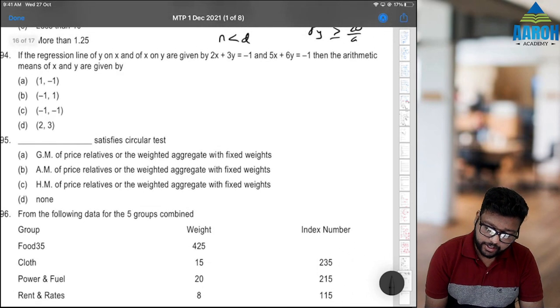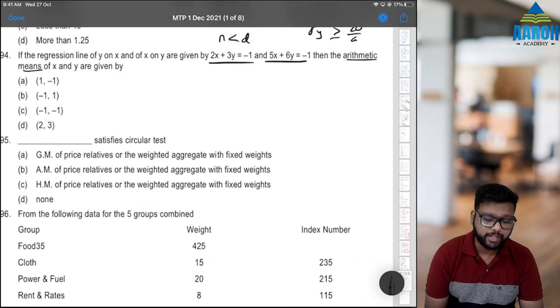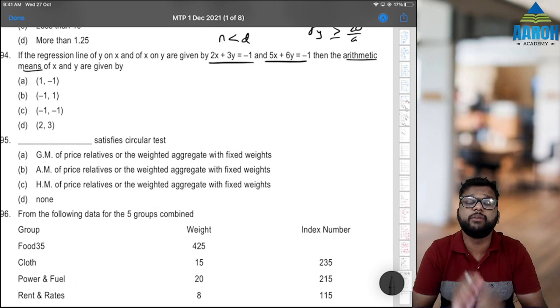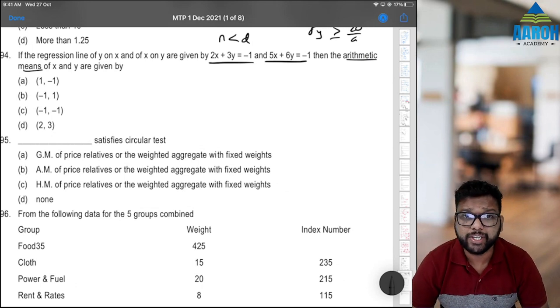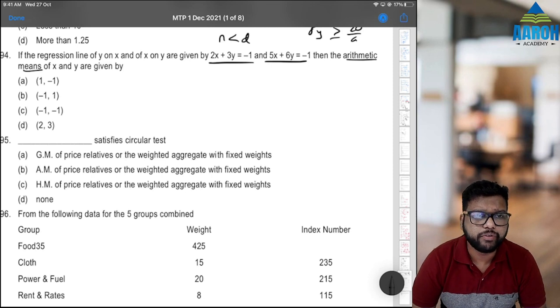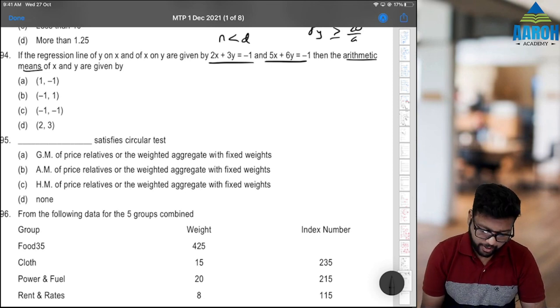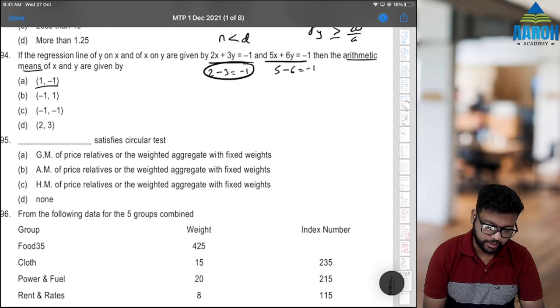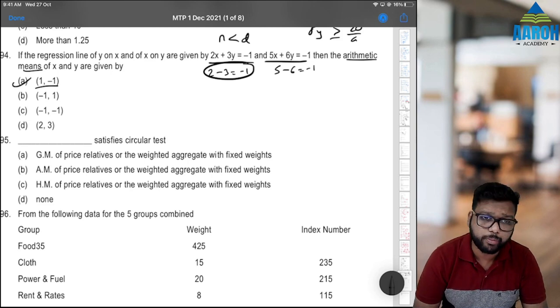If regression lines are given as this, then what is the arithmetic mean? Easiest question, just solve simultaneously. Solve by simultaneous equations, that's it. You can go by options if you want. 1 and minus 1, if we put, so 2 minus 3 is minus 1, correct, and 5 minus 6 is minus 1, correct. Option A is the correct answer. You can just go by options.